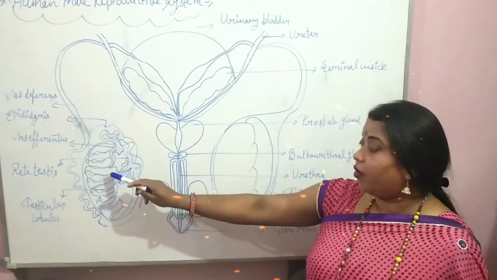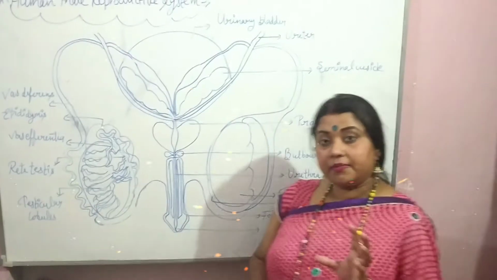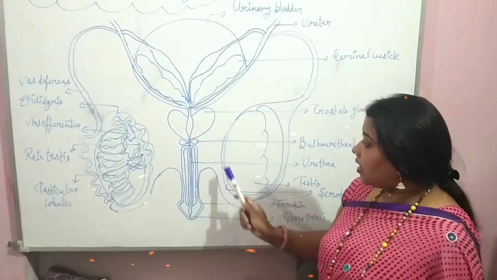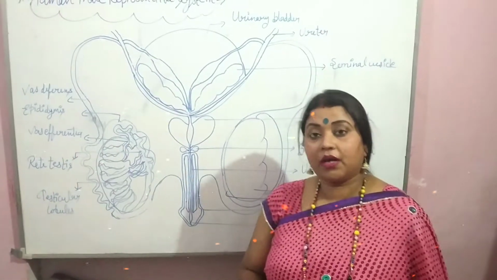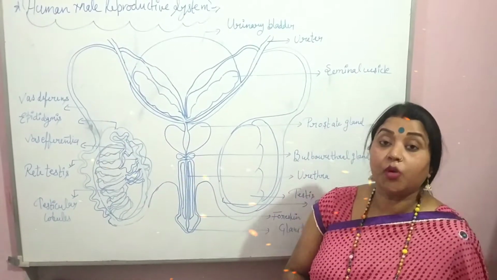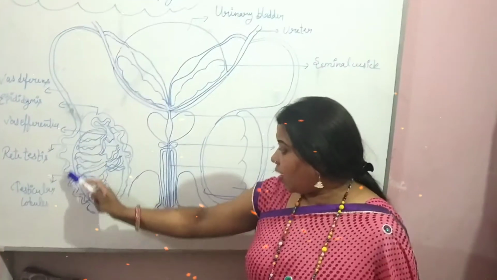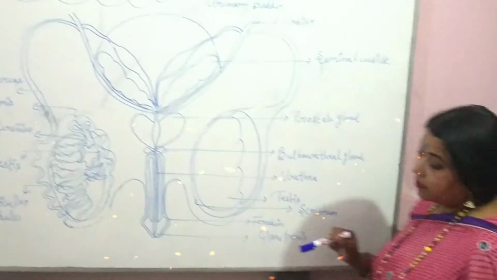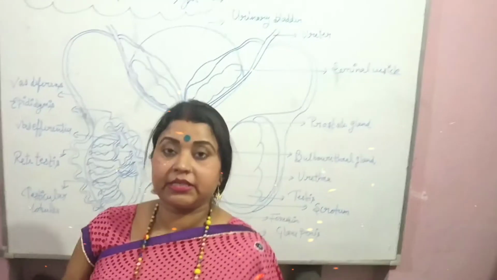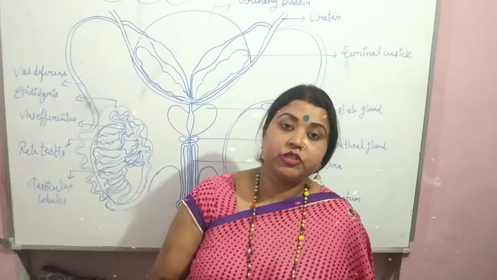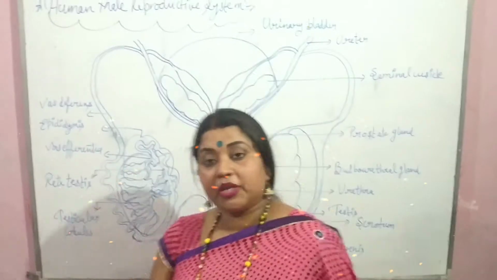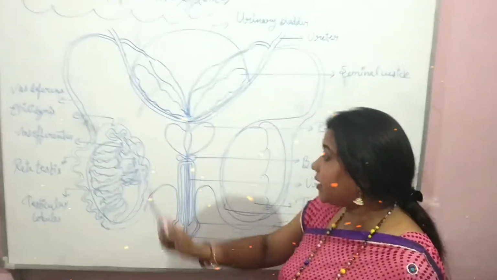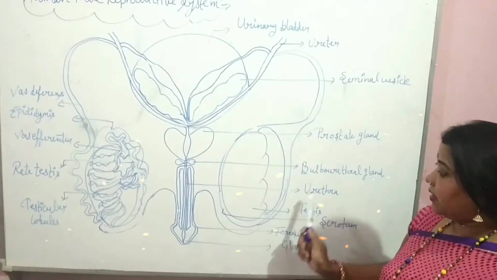The length of the testes is 4 to 5 centimeters, while their width is about 2 to 3 centimeters. These testes are pinkish in color, and they are situated outside the abdominal cavity. These testes are surrounded by a covering called the scrotum. The scrotum has a very important role. It maintains the temperature of the testes 2 to 3 degrees Celsius below body temperature. This temperature is essential for the formation of sperms, which are produced inside the testes. So the testes are covered inside a scrotum.